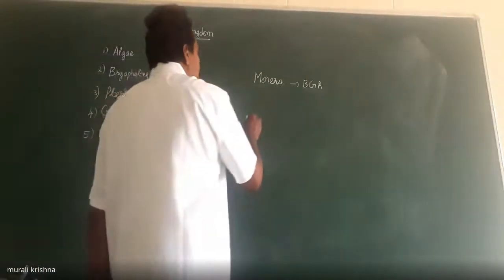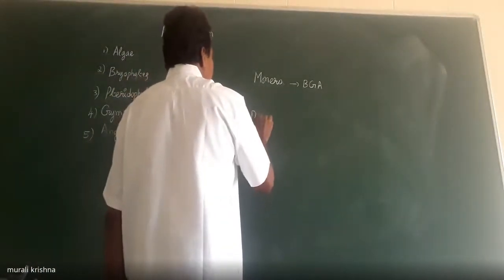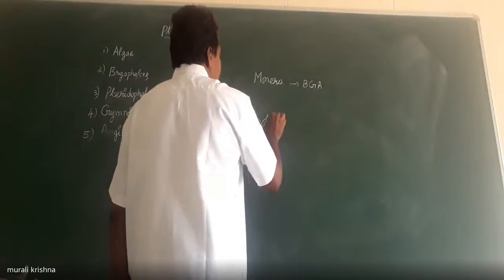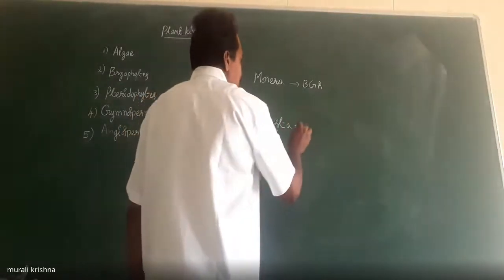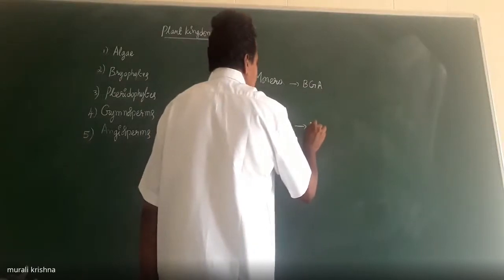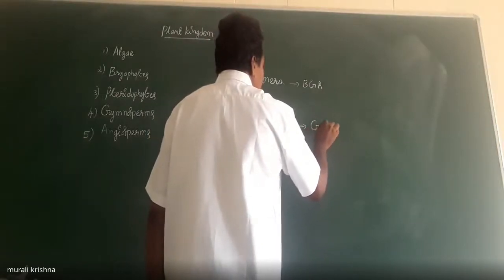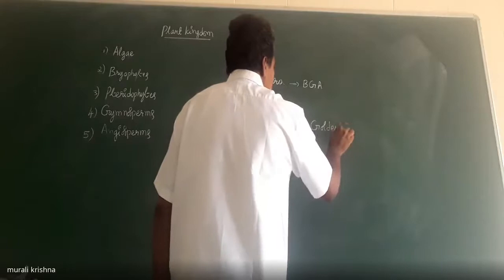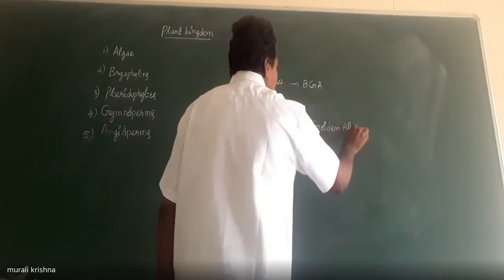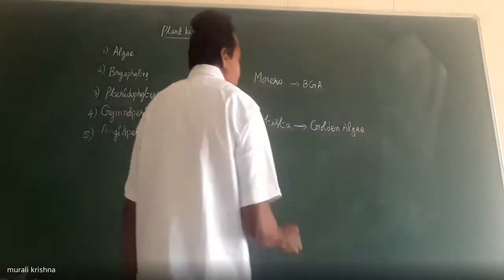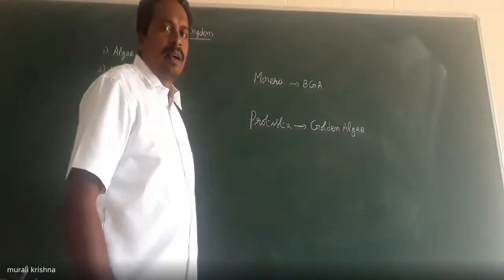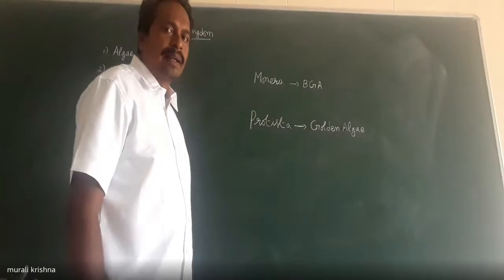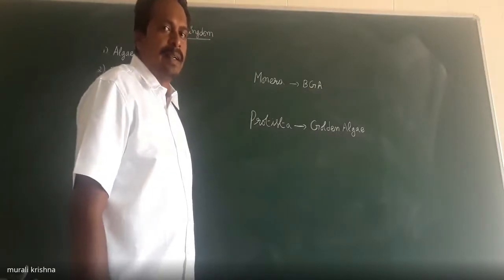The second kingdom is the Protista. In Whittaker's classification, the Protista consists of some of the algae, like golden algae. Chrysophytes include diatoms and desmids. The desmids are commonly known as golden algae.